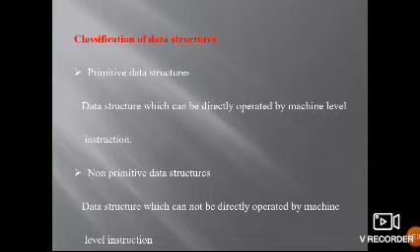Let me see. Primitive data structures are those which can be directly operated by machine-level instructions. Non-primitive data structures are the data structures which cannot be directly operated by machine-level instructions.